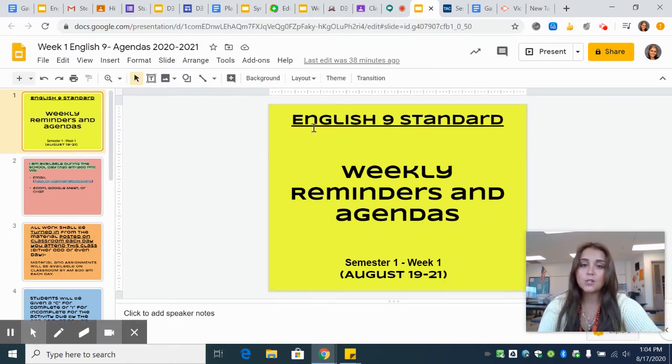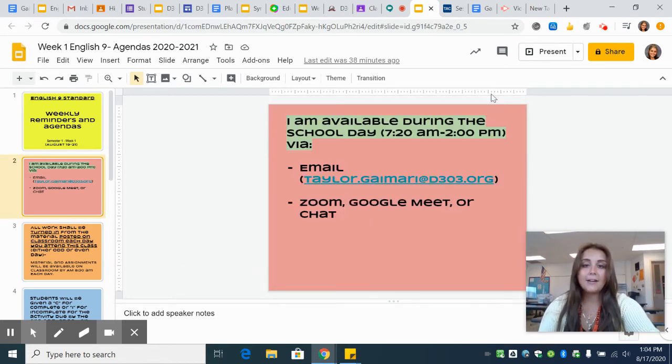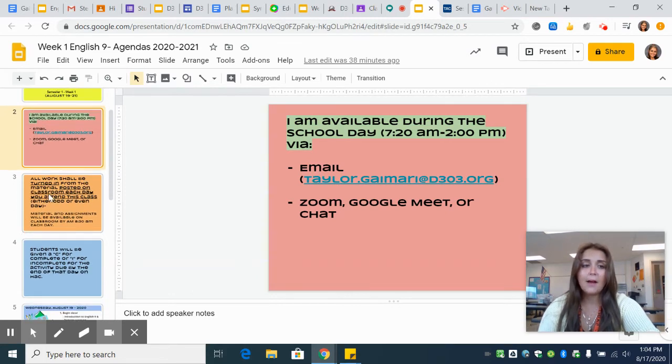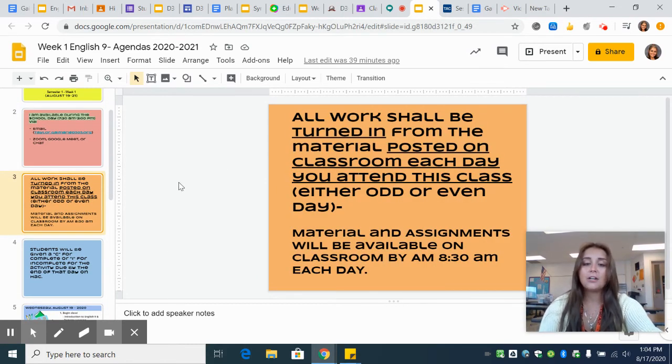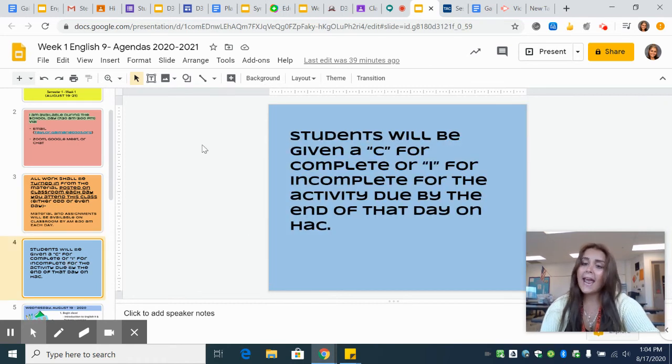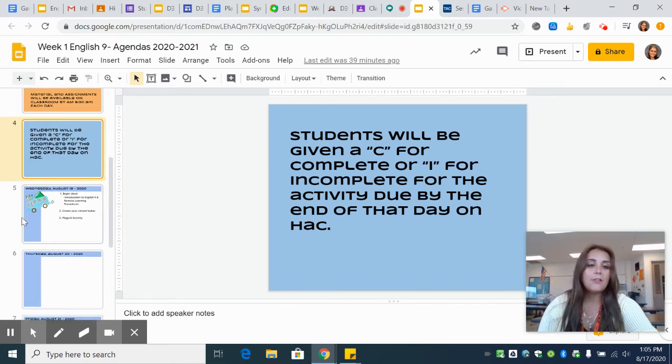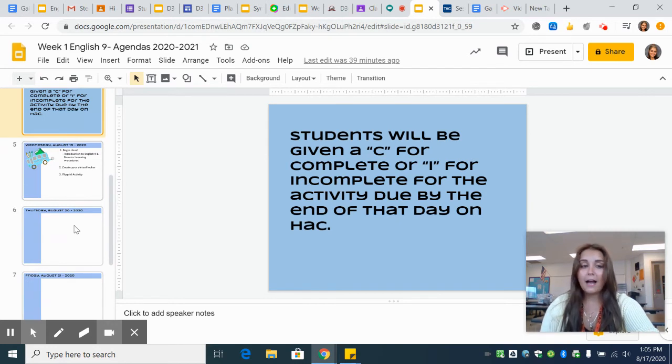Besides that, though, once we find the Google agenda, it will look like a PowerPoint here, and it'll be your class, weekly reminders and agendas, and then whichever week we are in right now. The first slide here is just my information, contact, email, and then here is how the materials and assignments will be available to you and how you must turn those in to me on time. And then also on Hack, pretty much your grade book, it'll be either complete or incomplete, so that you know what those letters mean in your grade book, whether you've completed the assignment or not.